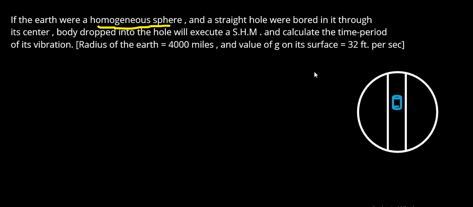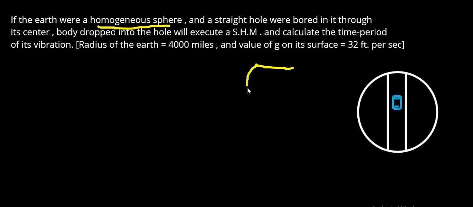be a homogeneous sphere. What is meant by homogeneous sphere is that the radius throughout the surface to the center is the same. Anywhere, any one point on the surface to its center is going to be the same, r. Throughout, the radius is going to be r. Homo means same. But we know that the earth is not spherical in shape.